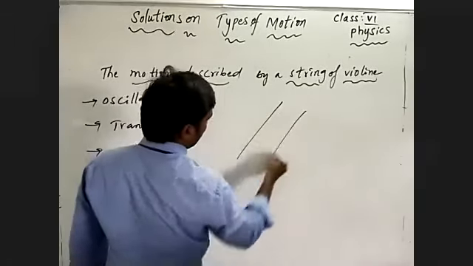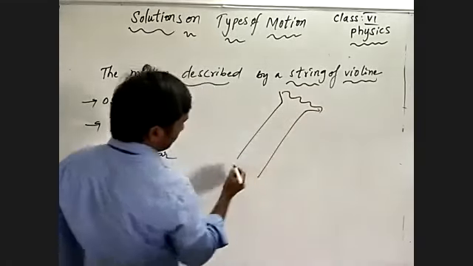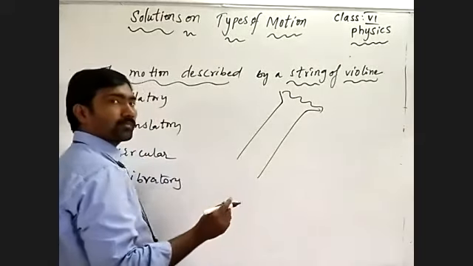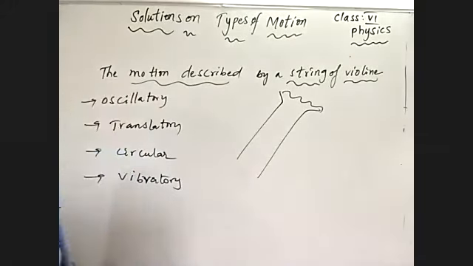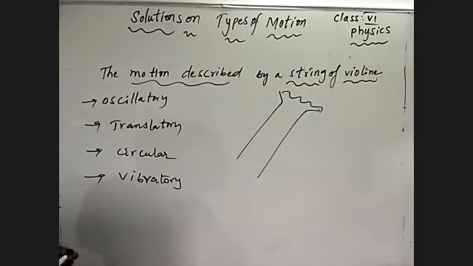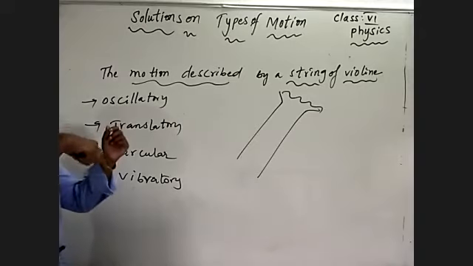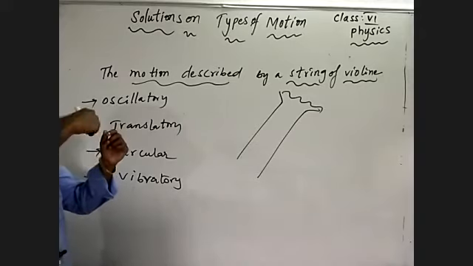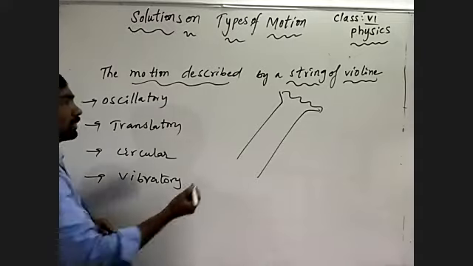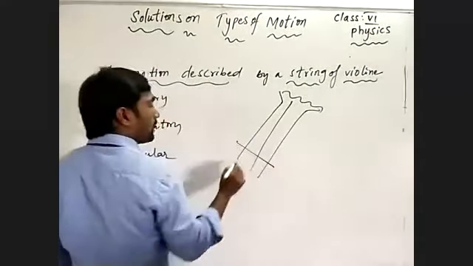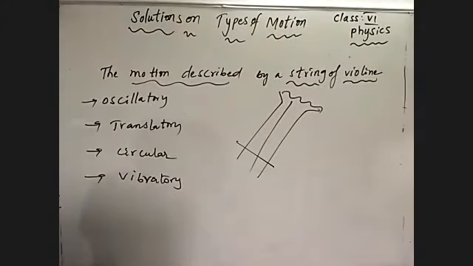See here, the violin. What is the violin? You make the violin sound with a small stick on the metallic bar. See here, when you touch the string of a violin, it makes vibration. Due to the vibration, the air inside the hollow shape also vibrates and produces the sound.